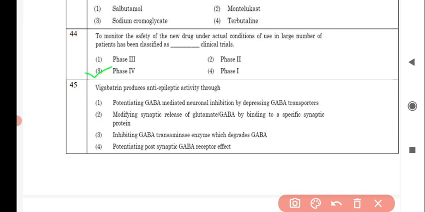Next question is, vigabatrin produces anti-epileptic activity through, and the correct answer is option number 3, through inhibiting GABA transaminase enzyme which degrades GABA.